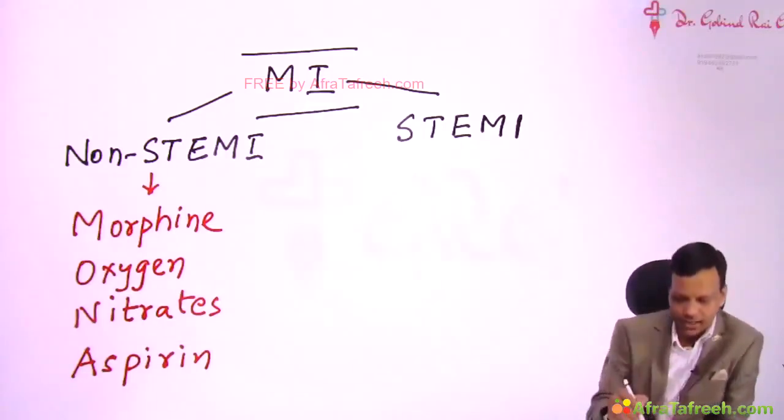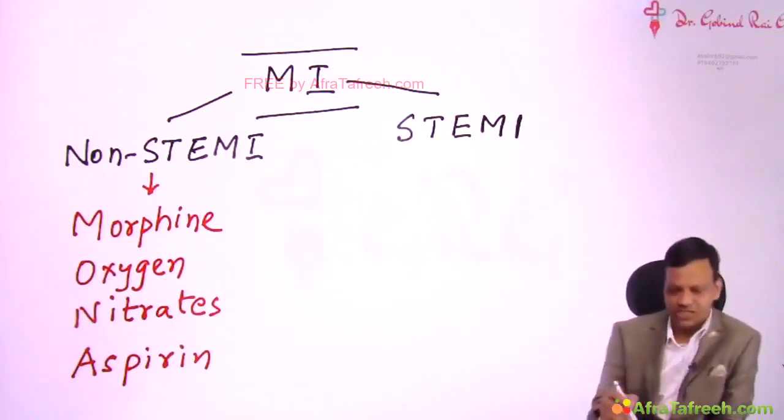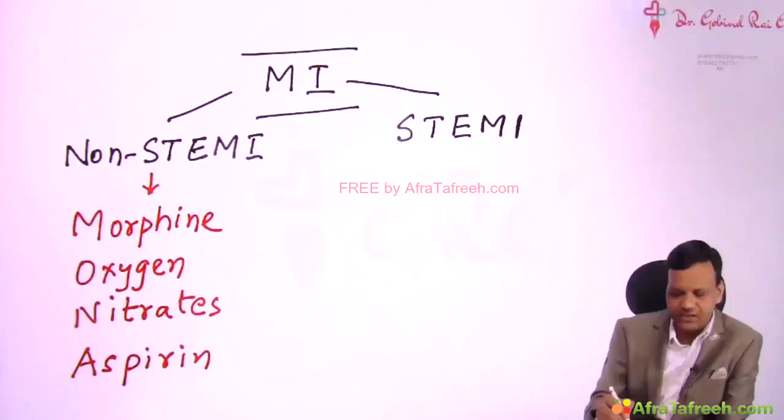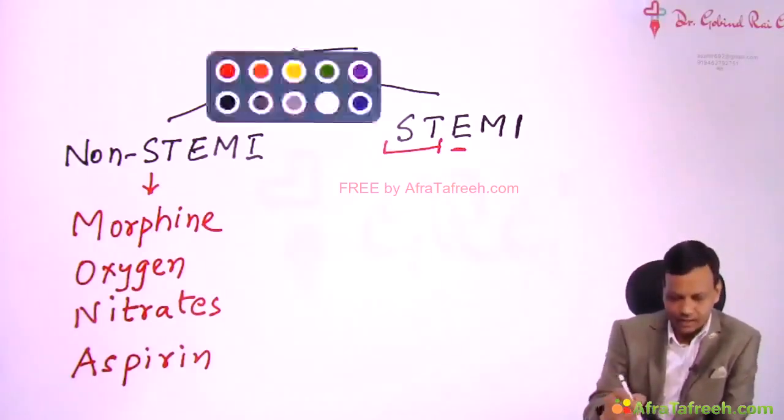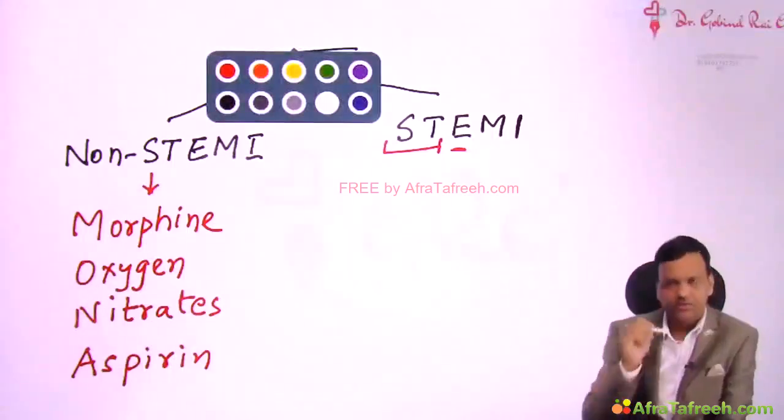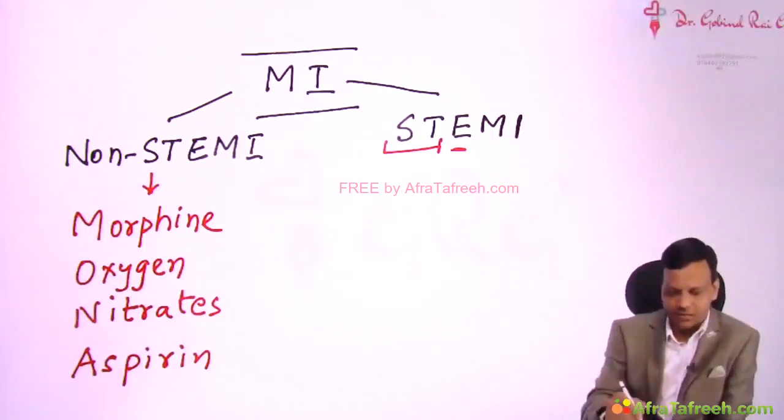But on the other hand, in the management of STEMI, STEMI says ST elevation. ST elevation looks like the standard is elevated. So this person's standard is elevated, so this person will require something else. Only MONA will not be able to manage.